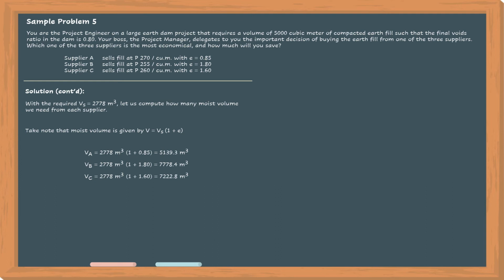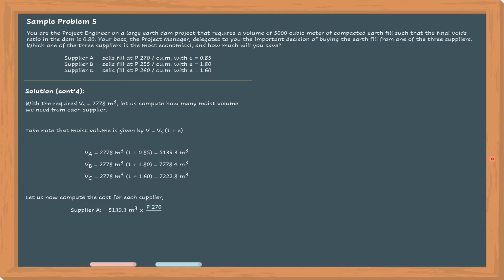And for supplier C, we need 7,222.8 cubic meter. So dito pa lang, we can already tell that although supplier B is the cheapest, pero kailangan natin ng large amount of total volume of soil para ma-achieve natin yung volume of solid na 2,778 cubic meter. Kasi nga yung kanyang void ratio is masyadong malaki. Okay? Si supplier A is although mahal ang kanyang price, but we only need a relatively low total volume from them.